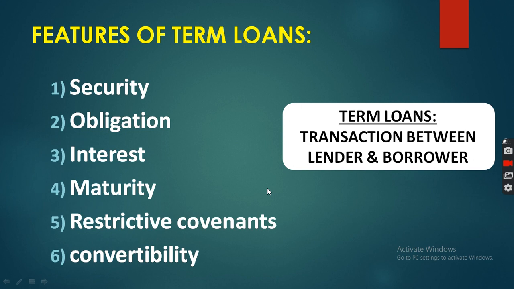Then restrictive covenants. Restrictive covenants means rules, regulations. Generally there will be some restrictions put by the lenders on borrowers. The lender decides certain restrictions for the borrower. Clear? So the lender of the term loan imposes certain rules and regulations on the borrowers.